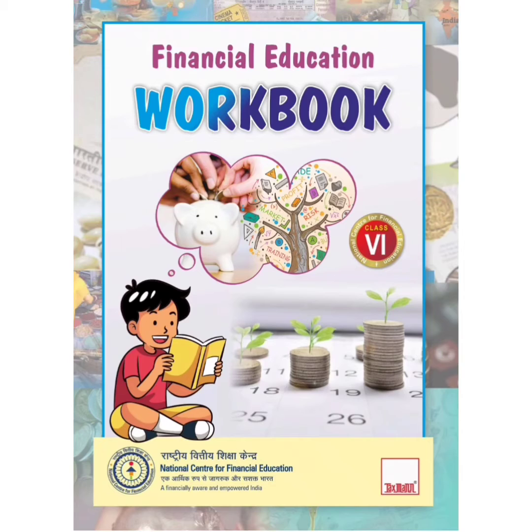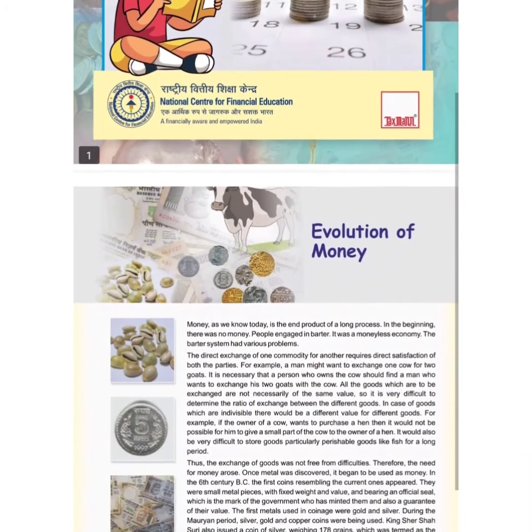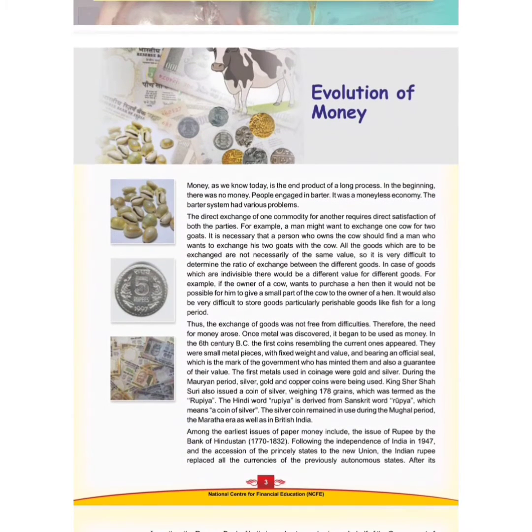Class 6th, in our yesterday's session, we started with a new and yet interesting topic called financial education, and we learned about a new system called the barter system. We also discussed the meaning of financial education and how important it is to us. Now, in today's topic, we will be discussing the evolution of money: how does the evolution of money take place, and what are the benefits of having proper money? We will be discussing this in our today's session.